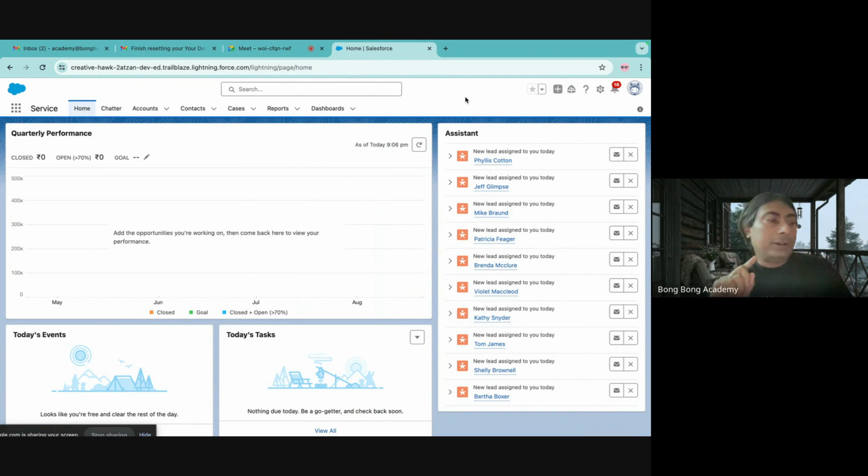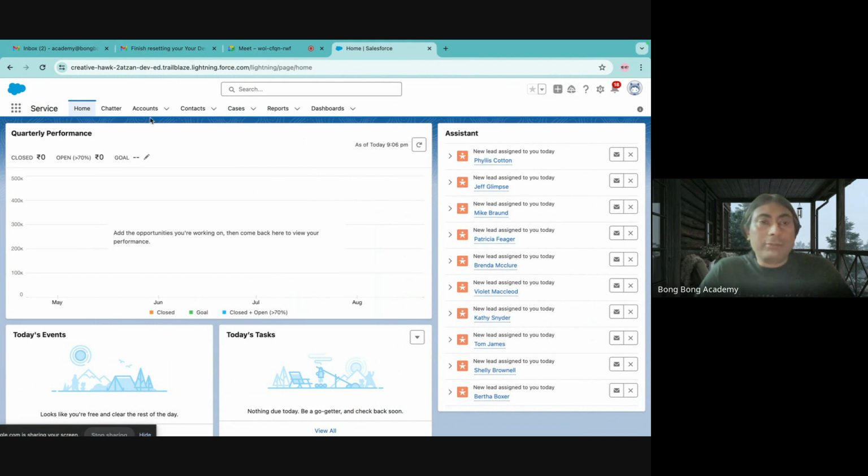Unlike your mailbox, where two people cannot log into the same mailbox, every Gmail login has its own inbox. People cannot share their mails, right? But in Salesforce, with one org, multiple people can log into the same org. If they log into the same org, they see the data of each other. Any questions so far?